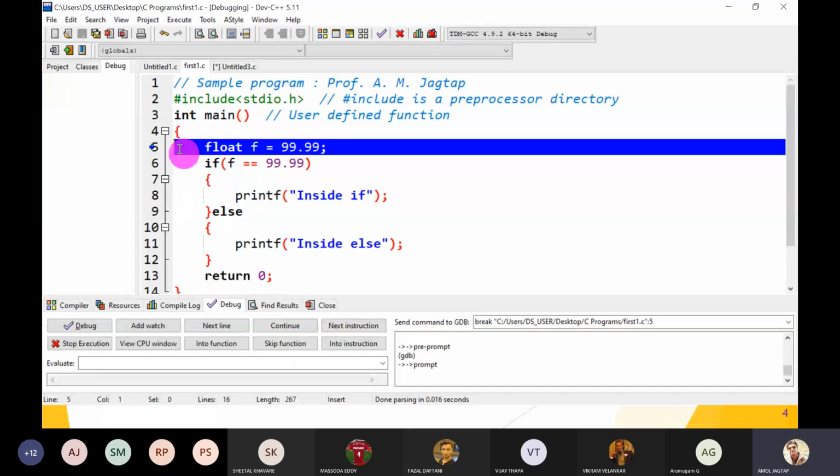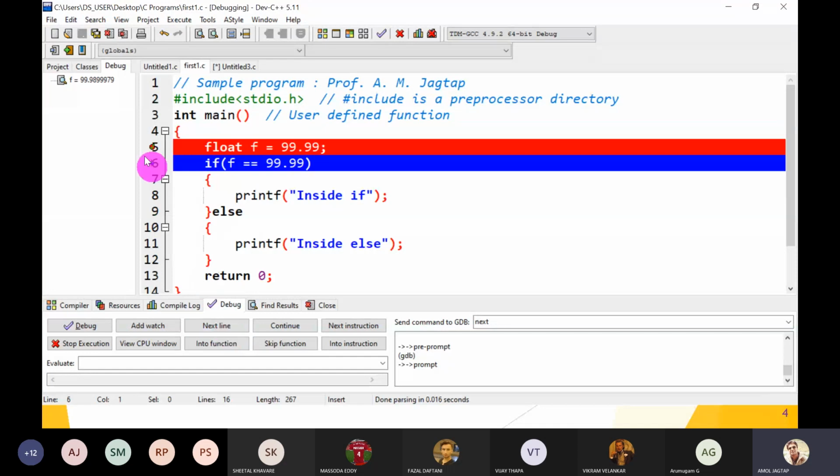Now it points to the first line in your main program, and we want to add a watch, meaning the current value of the variables. Click on f and click on add watch. So this is the watch. The initial value of f is 0 because this statement is not executed yet. After executing, the value is assigned to f. So just click on the next line. Now what is the value of f?